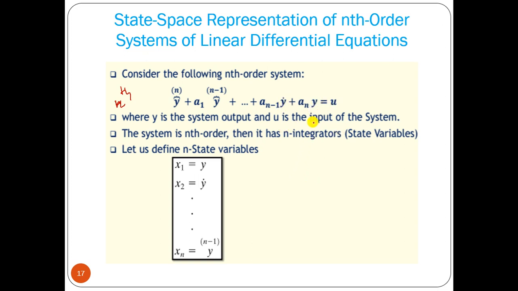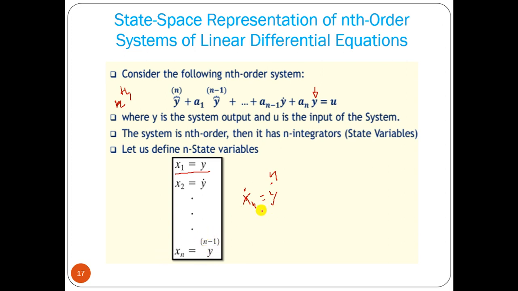Whatever the output, the last output y, we have to assume y equal to x1. Then we can write y dot equal to x2, the differentiation of y, and so on. If we go on, then y of n minus 1 equal to xn. Then xn dot will be equal to y of n, right? If we again differentiate that, that will be xn dot.